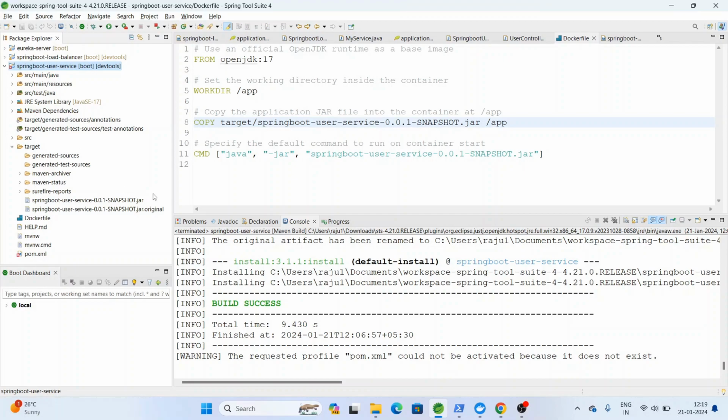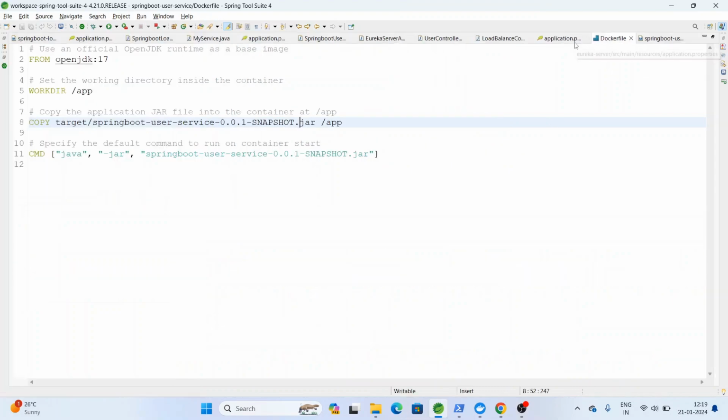When we build the application, we generate a jar. It is the Spring Boot user service jar. You should copy this name as it is, so that you can provide it here. It will copy this jar to this app folder. So the last one is CMD java -jar.